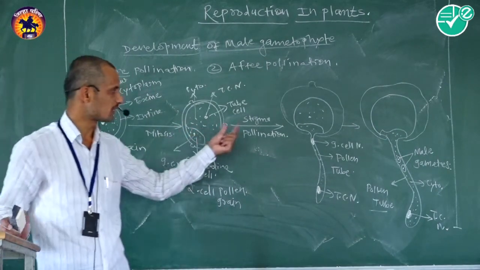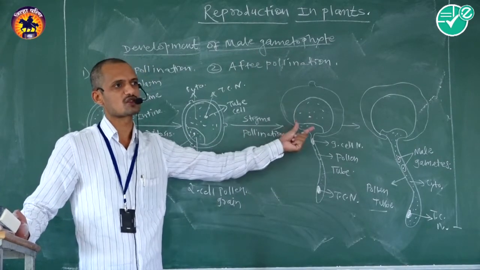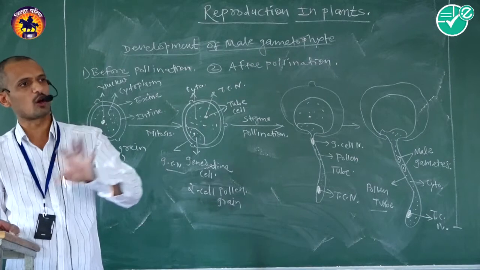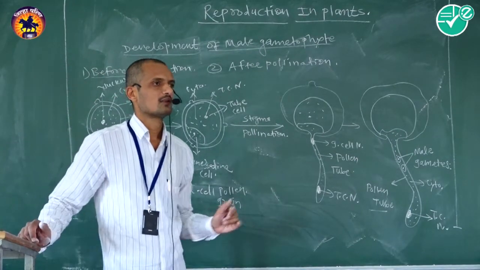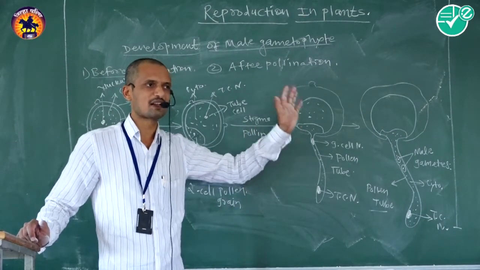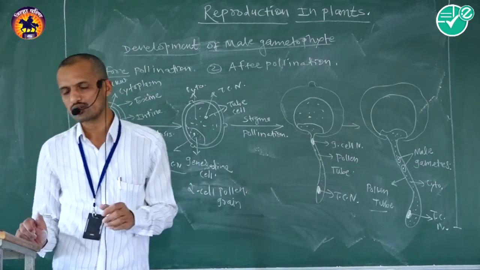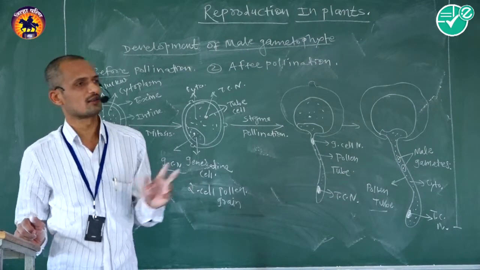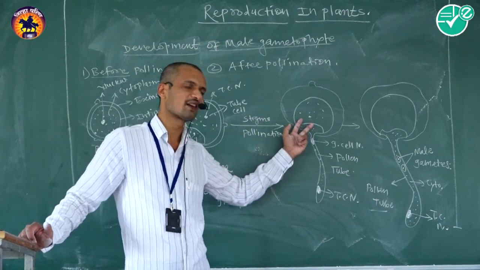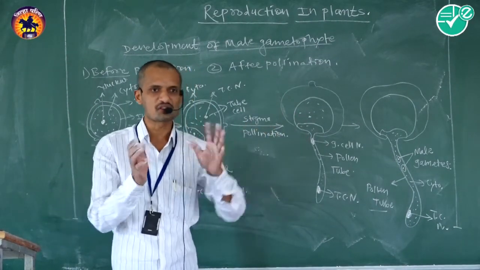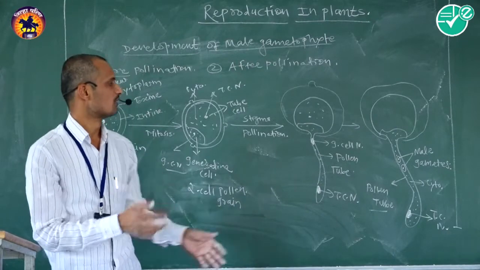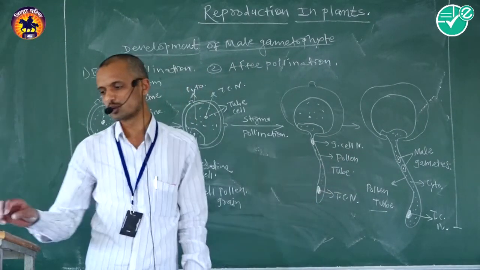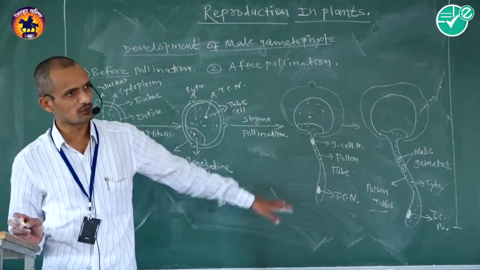Then the two cell pollen grain is transferred and deposited over the respective stigma during pollination. The stigma secretes sugary substance at the time of maturity. The secreted substance is absorbed by the pollen grain, that's why pollen turgidity gets maintained. The intine grows and comes out as a tubular outgrowth called the pollen tube, and the process is known as pollen germination.